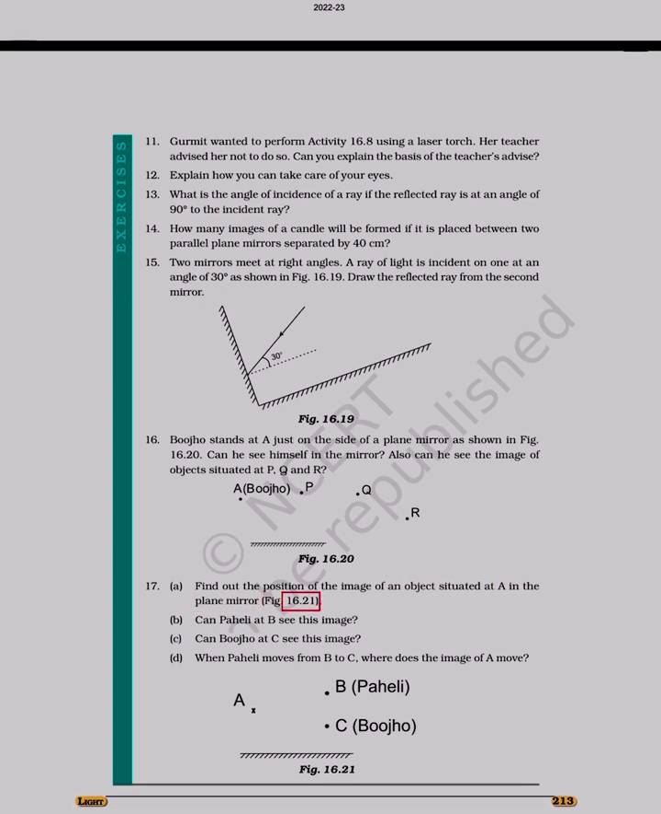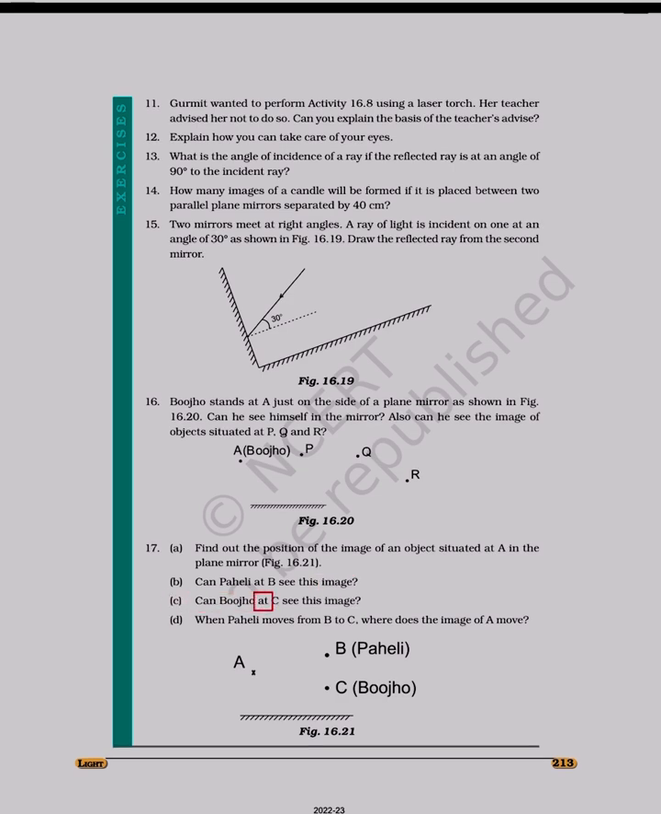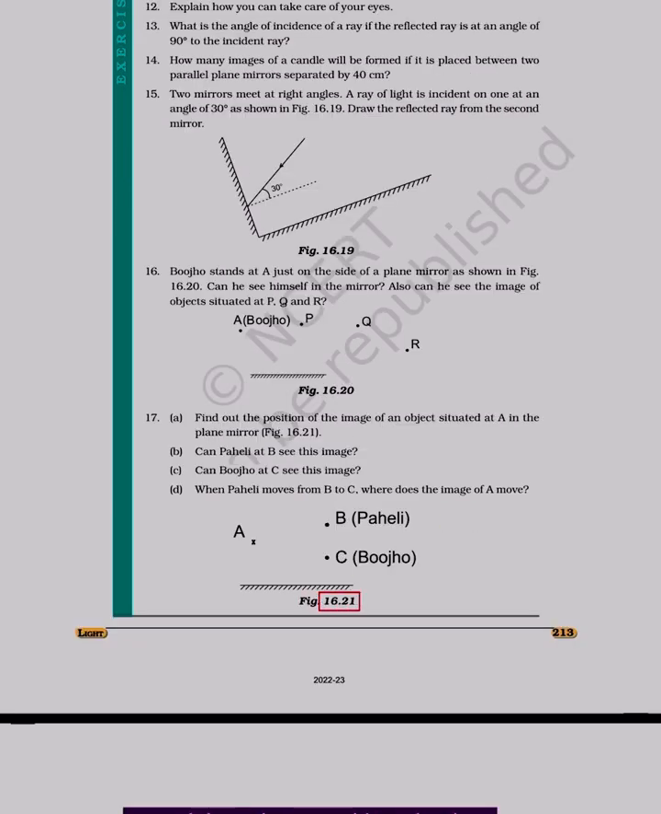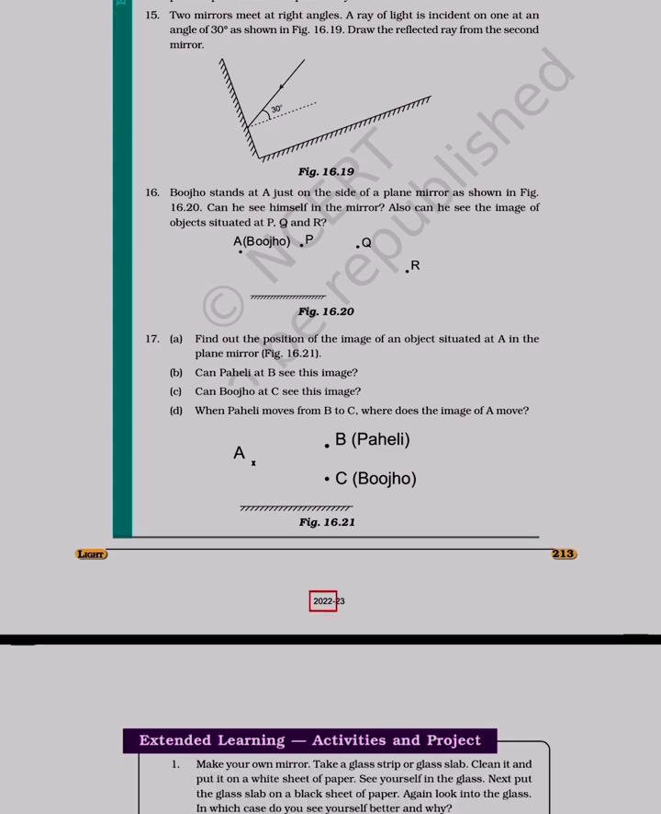Figure 16.21. B: Can Paheli at B see this image? C: Can Bujho at C see this image? D: When Paheli moves from B to C, where does the image of A move? Figure 16.21. Light, 213, 2022 to 2023.